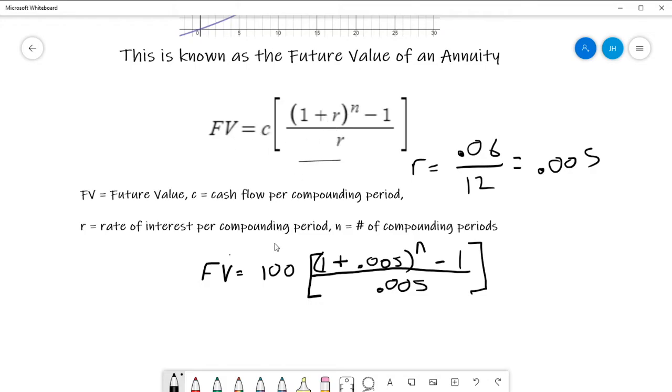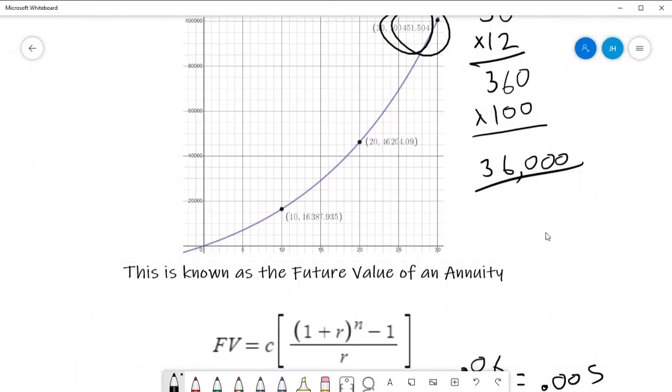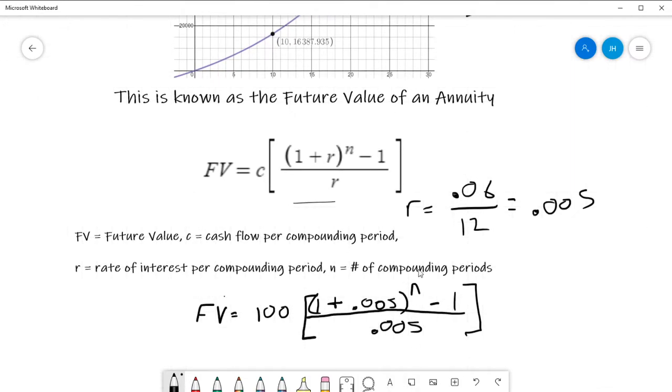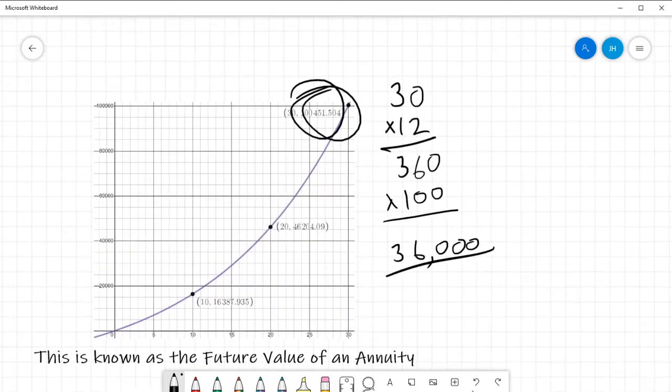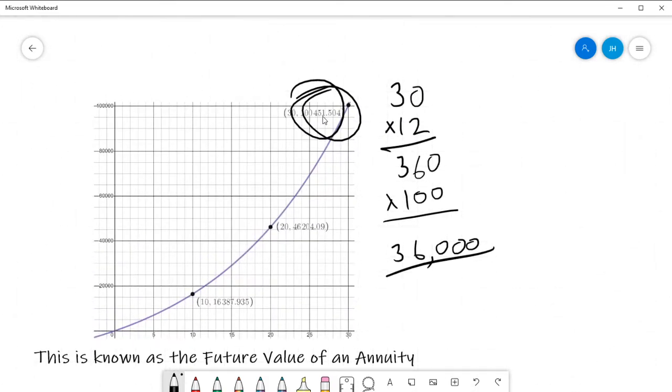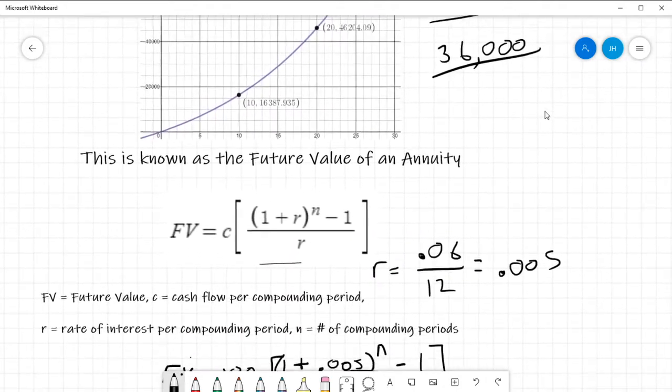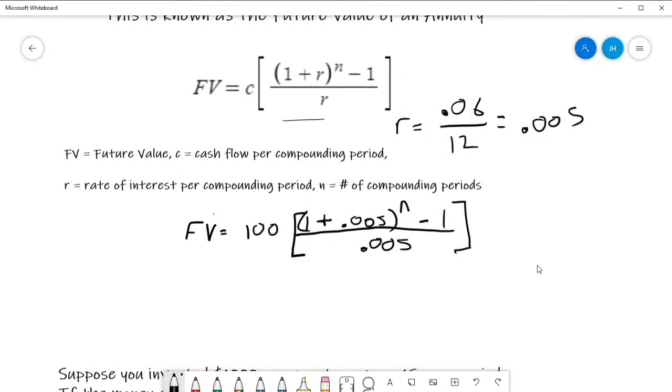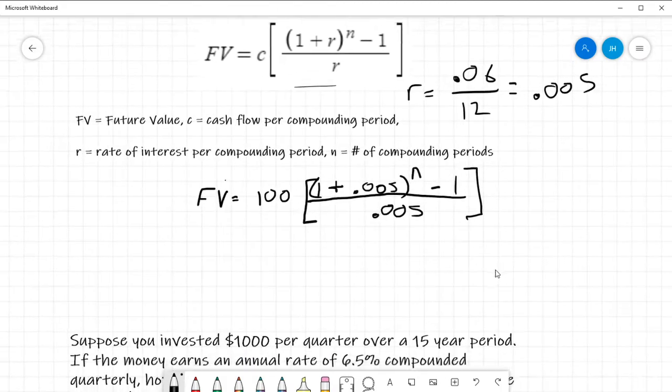And this here gives me my predictions. So if I was to plug in n equals, how many months are in 30 years again? We said 360. So if I plugged 360 into this formula, I should get the future value is equal to 100,451.504. And if I do that in my calculator, boom, I get the same thing. Okay, cool. Now, let's do another example here.